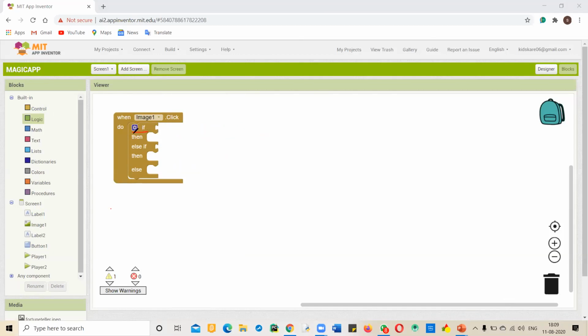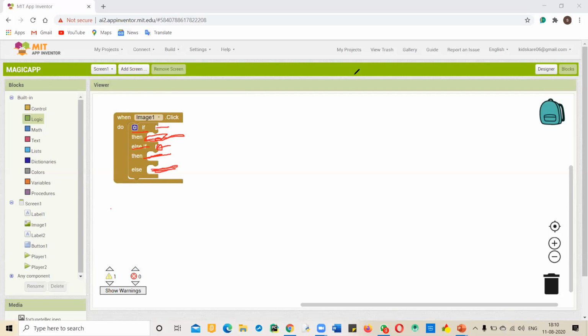If we add something in if and something in else if also, then if the if condition is true, the blocks we add in this empty space will run. If this condition is true, then these blocks will run. And if none of these conditions is true, then these blocks will run.